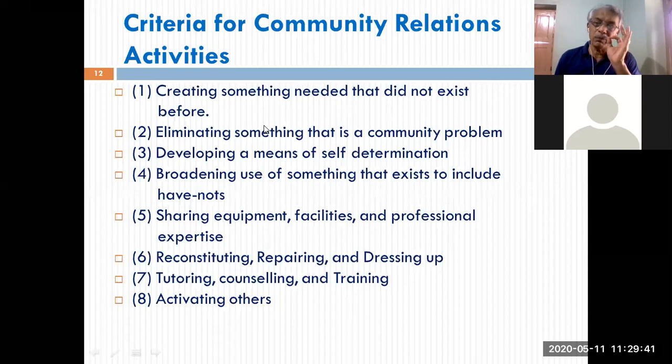That is the first criterion you need to understand while drawing up your CR activity: create something needed by the community that did not exist before in the community.